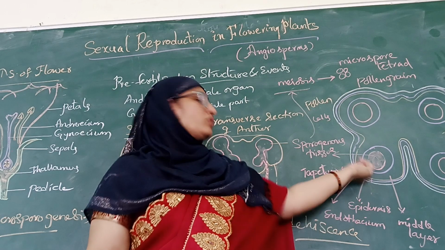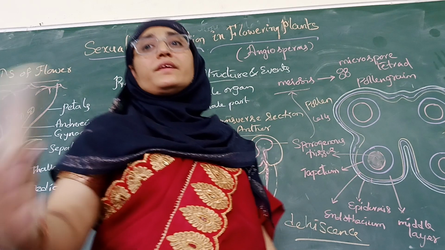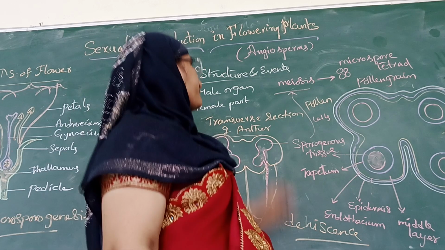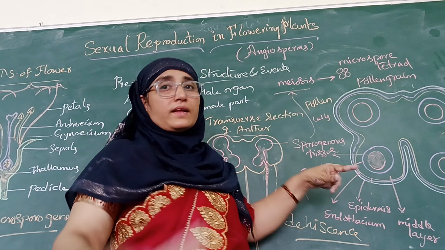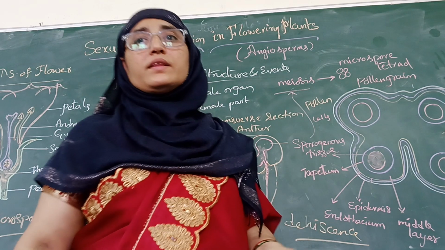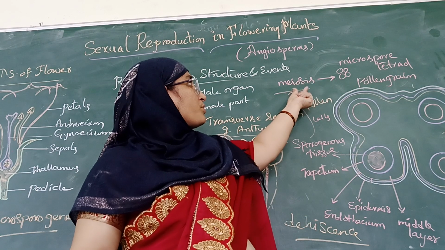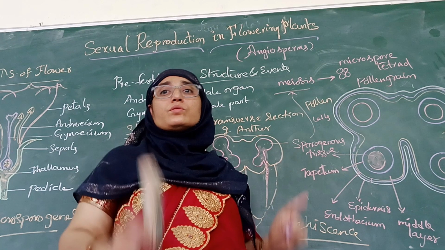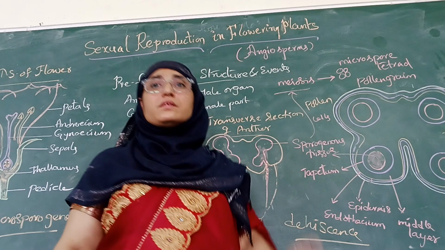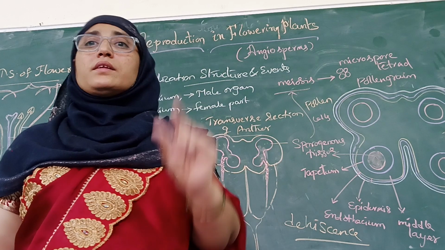Such microspore tetrads are formed within this microsporangium. Later, what happens when the anther further develops? These microspore tetrads dissociate as the water content in the anther reduces.